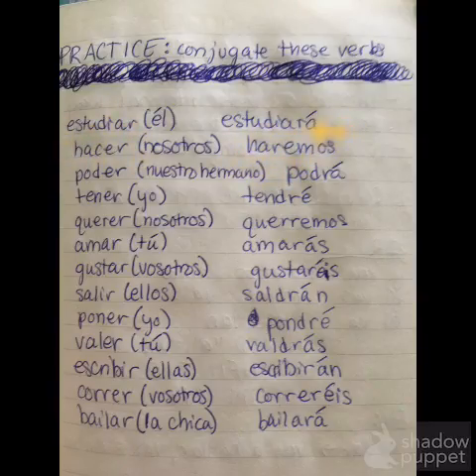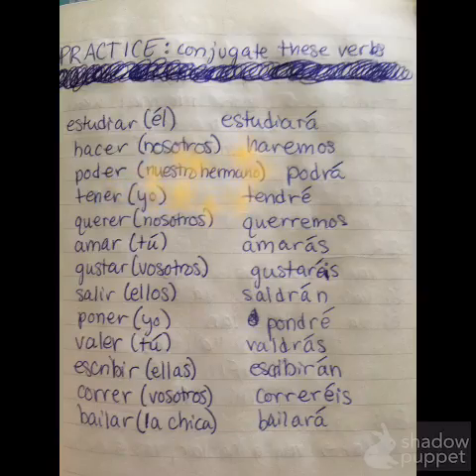And keep in mind that emos, the nosotros form of future tense verbs, never has an accent, so keep that in mind as well. And haremos means we will make, we will do.